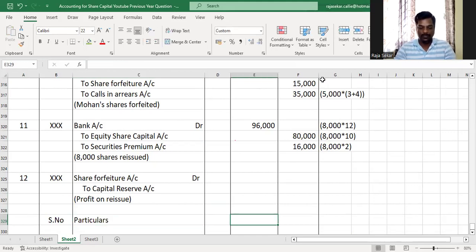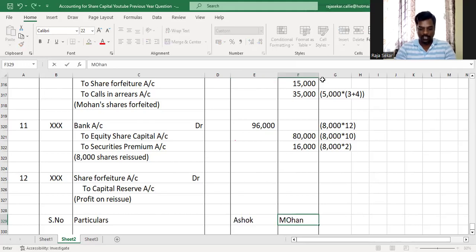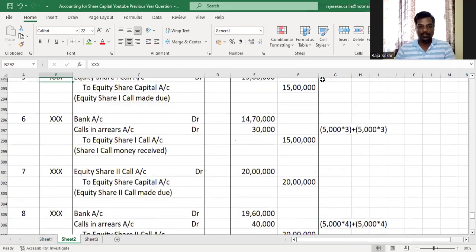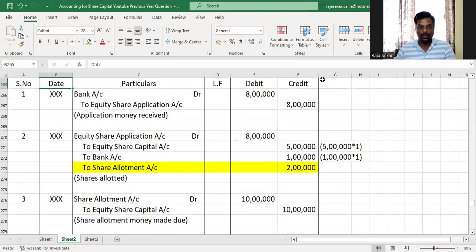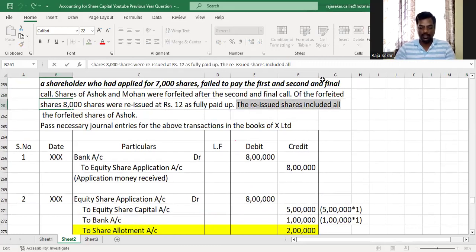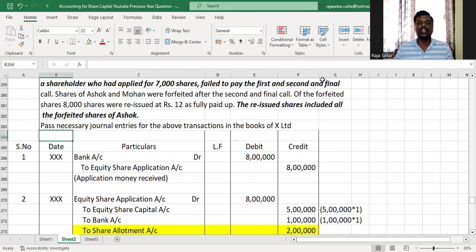We'll do that now. Here we have two people, right? So I'll make separate columns for Ashok and Mohan. If you see, my dear children, out of the 8,000 shares that were reissued, the question says that the reissued shares included all the forfeited shares of Ashok. So totally 8,000 shares have been reissued.